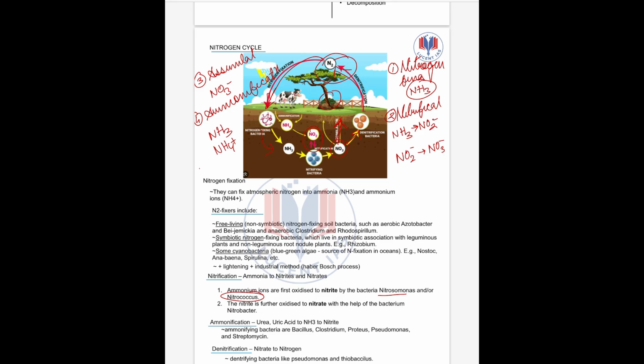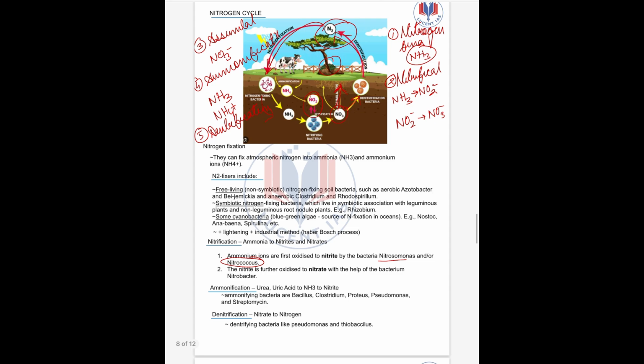Lastly, we have denitrification. So what is denitrification? This process closes the loop. Denitrifying bacteria like Pseudomonas in the soil convert nitrates, NO3 minus, into N2, inert nitrogen, which releases nitrogen back into the atmosphere. This is denitrification, and this process closes the loop.